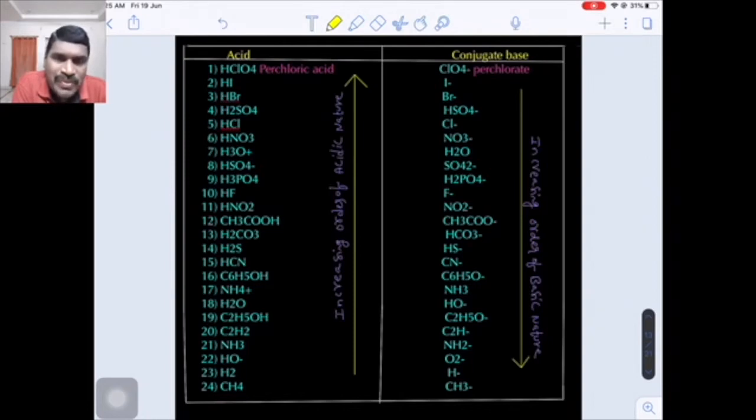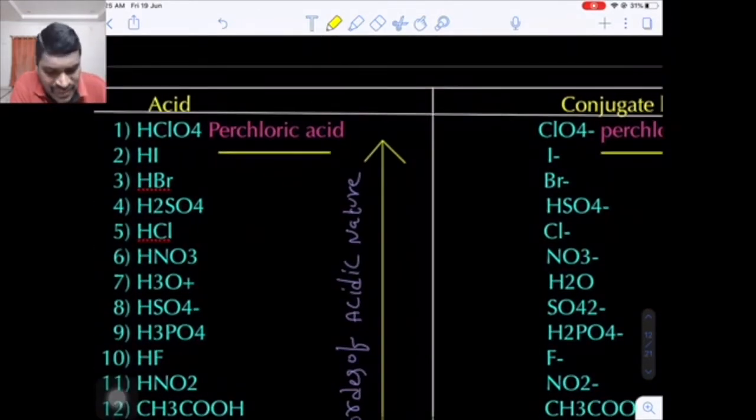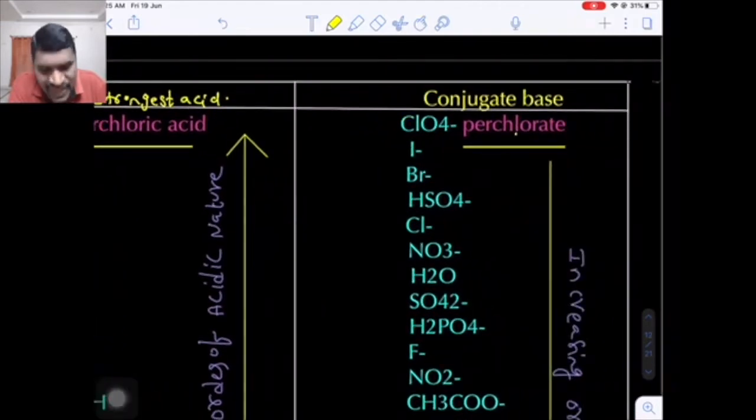As we move from top to bottom, the acid strength gradually decreases. Okay. At the top we have the most acidic one, that is perchloric acid. We know a strong acid's conjugate base is weak. So if perchloric acid loses a proton to give a perchlorate ion, it is the weakest conjugate base. So what I am writing here: this is the strongest acid, this is perchloric acid, and this is the weakest conjugate base.